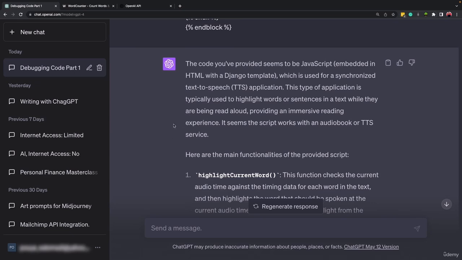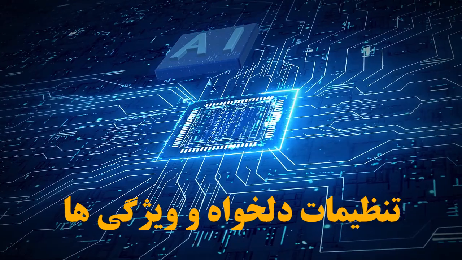So that was all about this lesson. In the next part, I will give you some quick information about the settings, plugins, and some other beta features about ChatGPT. And after that, we will start learning more about the prompt formula. I will see you in the next part.